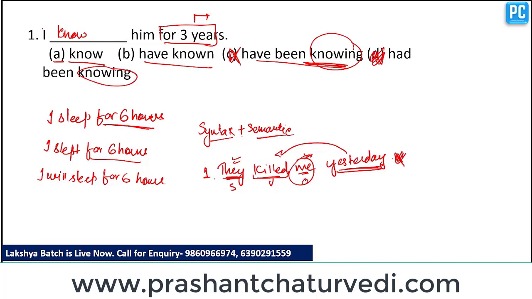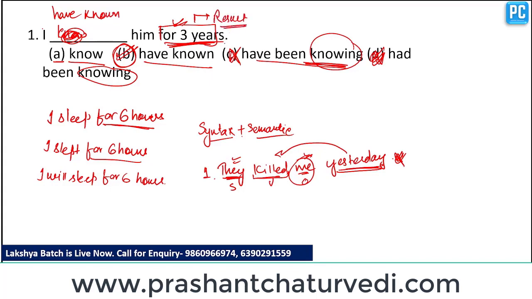So if I say, "I know him for 3 years," this sentence is correct according to the syntax, but semantically it is wrong. Clear? Semantically it is wrong. So we cannot use present indefinite tense when there is duration with them. So the right option should be "have known": we have known him for 3 years. Here 3 years is the result. Clear?